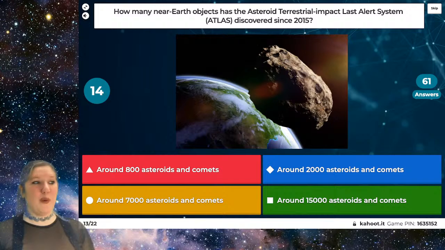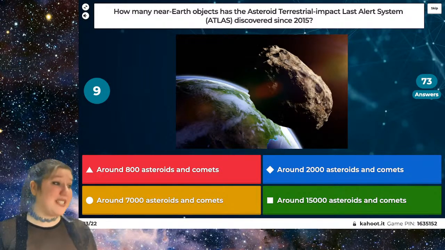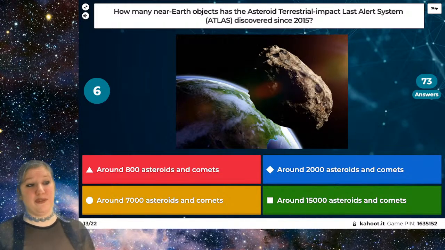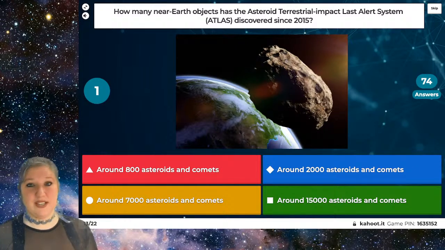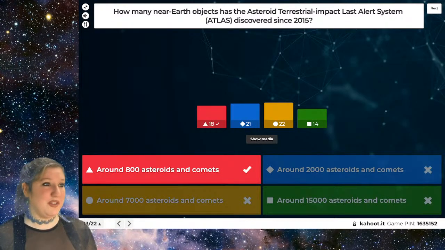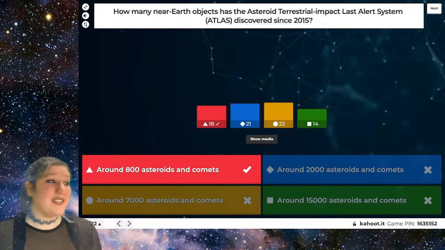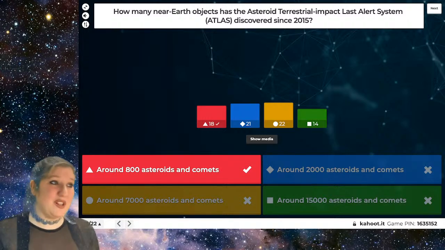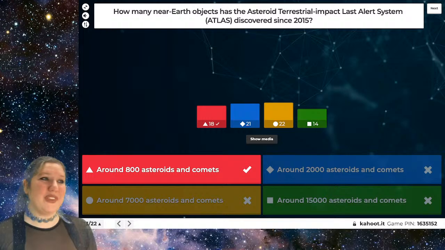Has it discovered around 800 asteroids and comets, around 2,000 asteroids and comets, around 7,000 asteroids and comets, or around 15,000 asteroids and comets? So how many of these near-Earth objects, that is objects that could come close to the Earth, has it detected? And the answer is, a pretty even spread in the answers here, that was a tricky one, is that it's discovered about 800 asteroids and comets in the last 7 years.